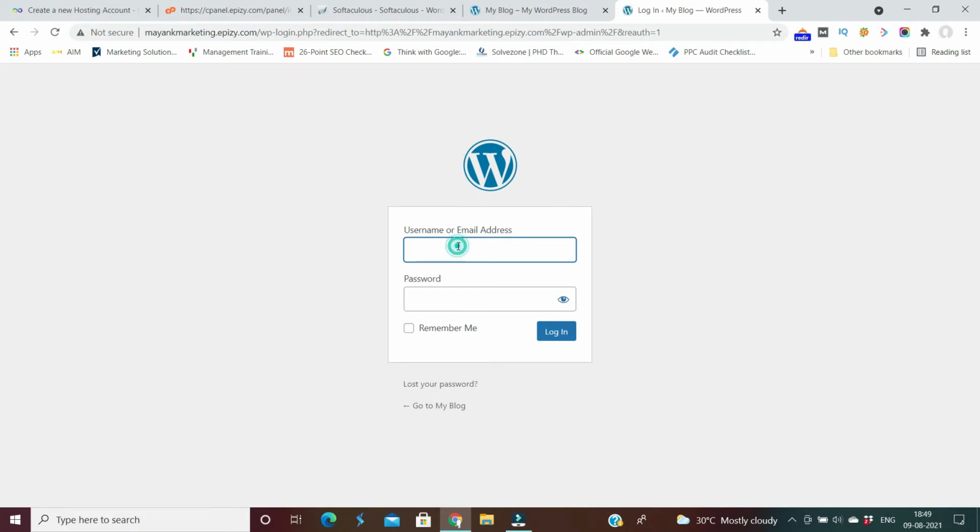we can log in to our WordPress panel, and in the WordPress panel we can start working on creating our website.